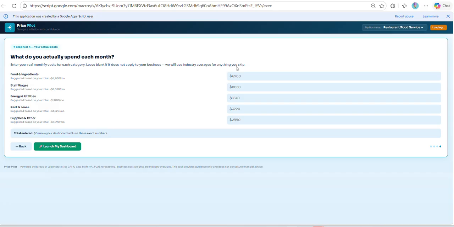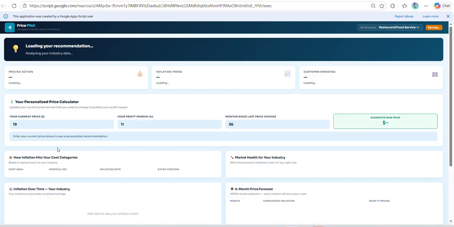Yeah, cost breakdown. You'll see it'll preload it here for you, like I said, on those industry average weights. But this is why we built this tool in here, because not all restaurants or businesses are the same. I'm smaller, so my food ingredients are more. We'll just switch these out real quick. And the rest of these, we can keep them how they are. Oh, I didn't switch those, did I? There we go. We'll keep these how they are. Right. Total entered, and then we're ready to launch our dashboard and get a recommendation just like that.